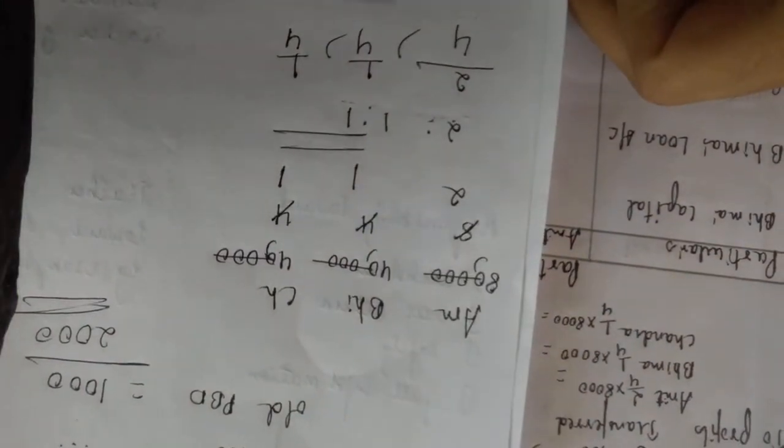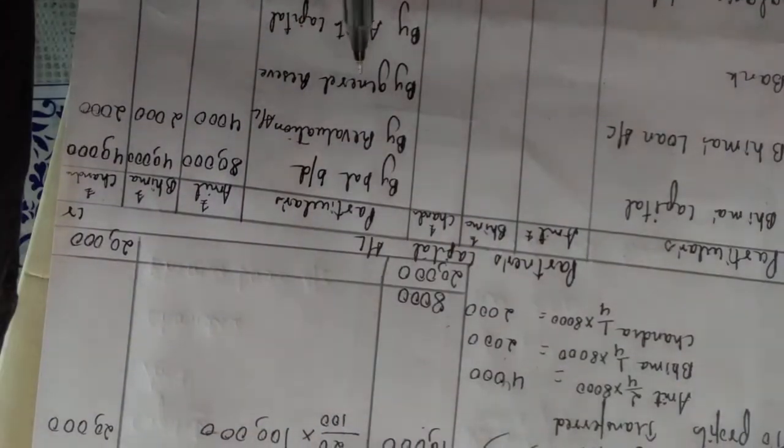Next step for students, check in the balance sheet. Is there any general reserve? Yes, general reserve 20,000 is there. So give it in the ratio. By general reserve. What is the ratio? Just now we have calculated it. Give it in that share ratio. You have to give the 20,000 in the ratio 2:1:1. I hope you know how to give this. Simple.